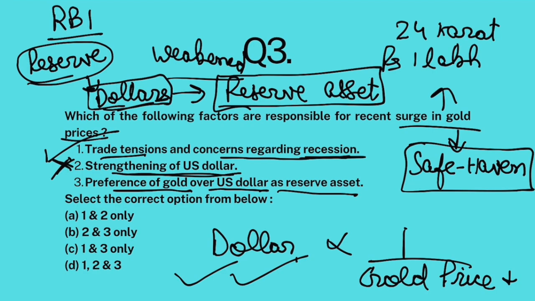So organizations like RBI and central banks of other countries are buying gold. Gold's demand increases, gold's price increases. So the answer to this question is C, 1 and 3.